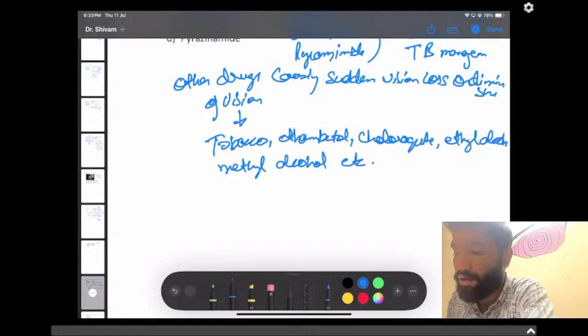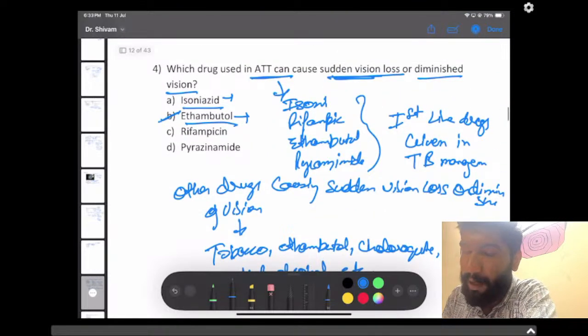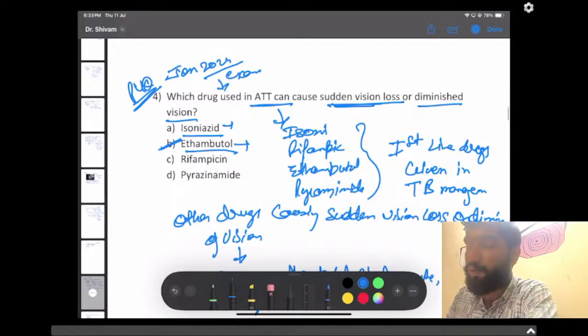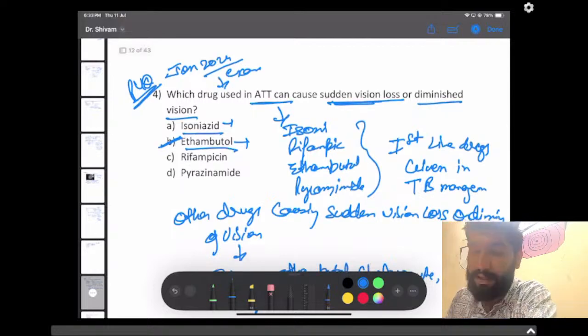But the answer here should be ethambutol. It is a PYQ question. Last time also, in the Jan 2024 exam, the exact same question was asked, and the answer was ethambutol.